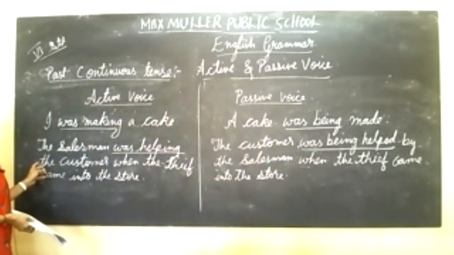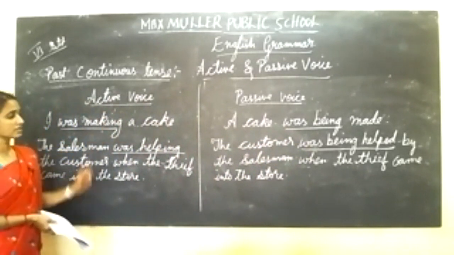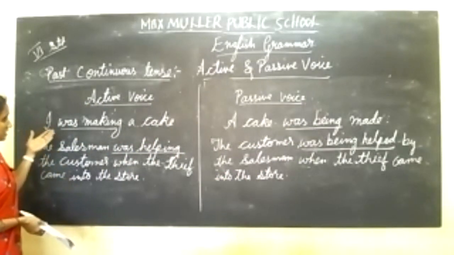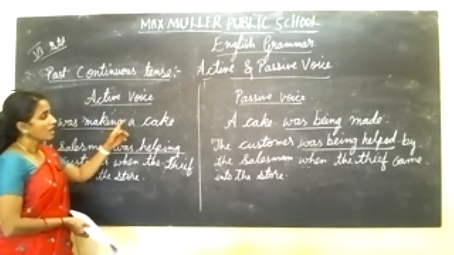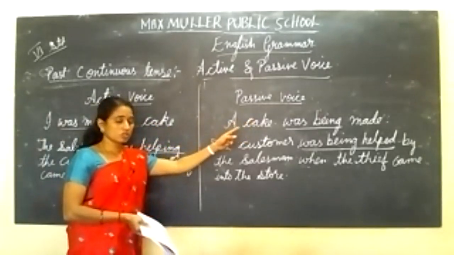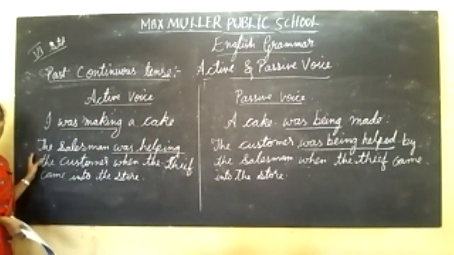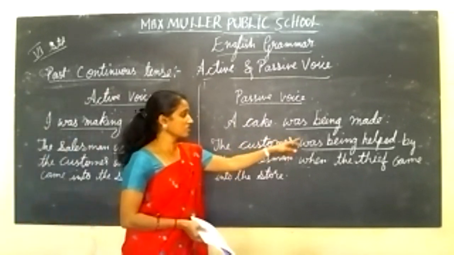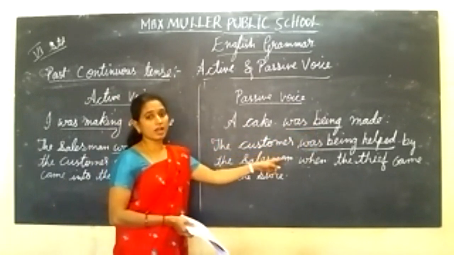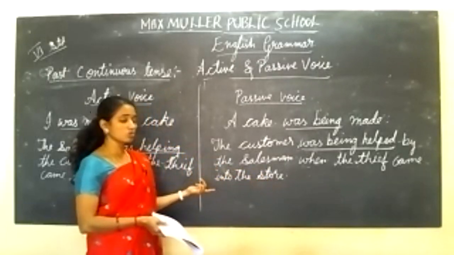Did you find the difference between active and passive voice, children? This is active, that is passive voice. This is past continuous tense. I was making a cake. A cake was being made. Here, the second example: the salesman was helping the customer when the thief came into the store. The customer was being helped by the salesman when the thief came into the store.